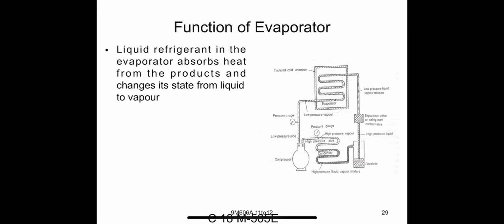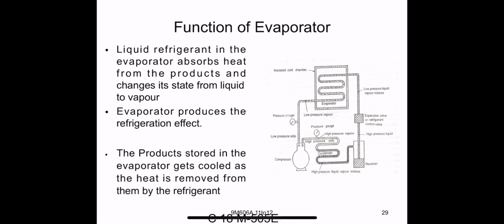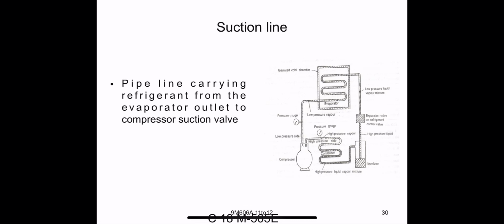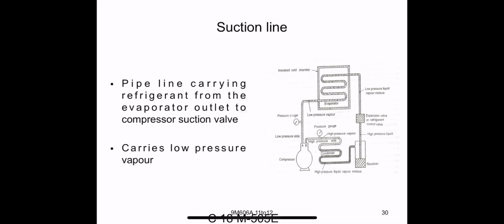In this way, the liquid refrigerant in the evaporator absorbs the heat from the products and changes its state from liquid to vapor. The evaporator produces the refrigeration effect. The products stored in the evaporator get cooled as the heat is removed from them by the refrigerant. The suction line is the pipe carrying the refrigerant from the evaporator outlet to the compressor suction valve. It carries the low pressure vapor, and that pipeline is called the suction line.